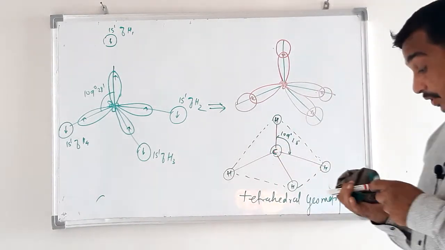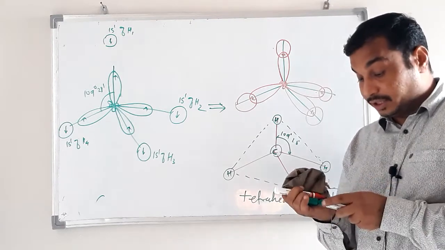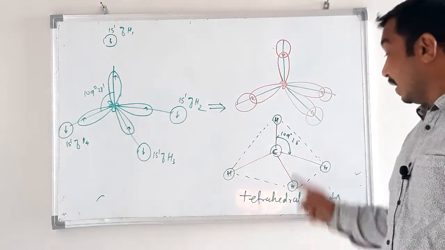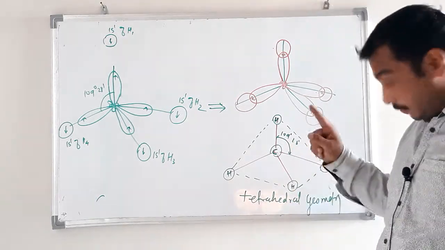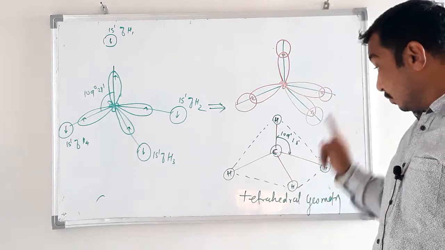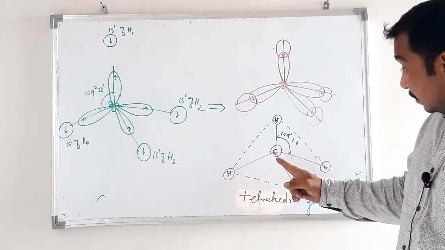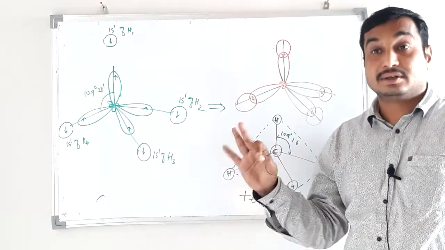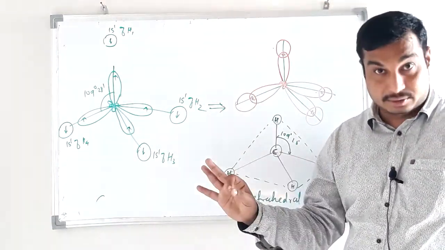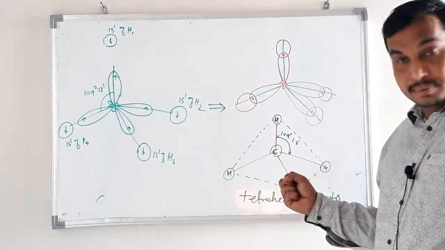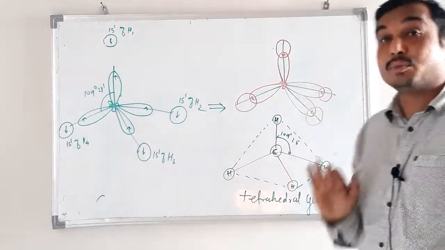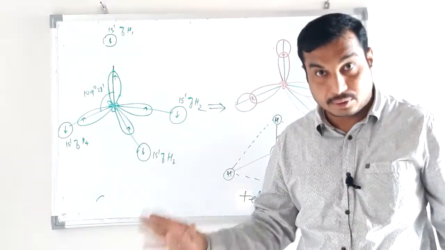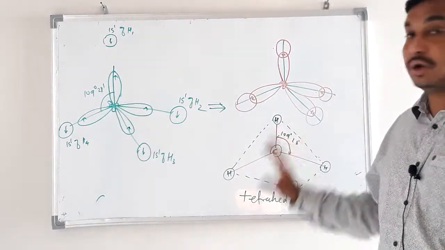Always remember, whenever the carbon undergoes sp3 hybridization, the geometry will be tetrahedral and the bond angle will be 109 degree 28 minute. And remember, carbon in sp3 hybridization will form 4 sigma bonds. Okay, all are axially overlapping, therefore the resulting bond will be a sigma covalent bond. Okay, so in this way the methane molecule forms.